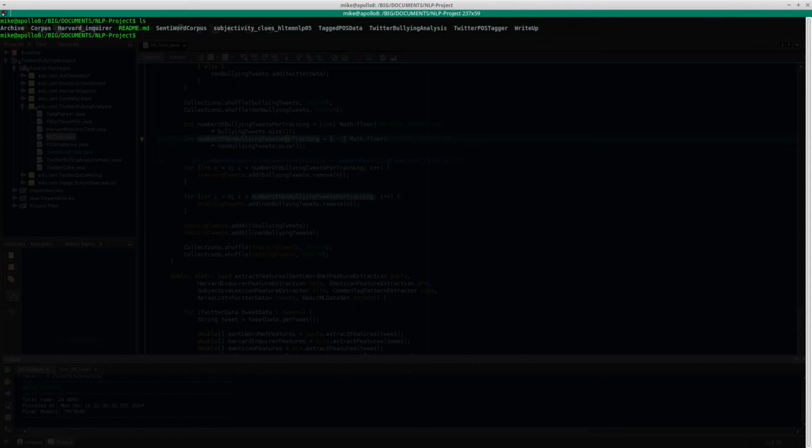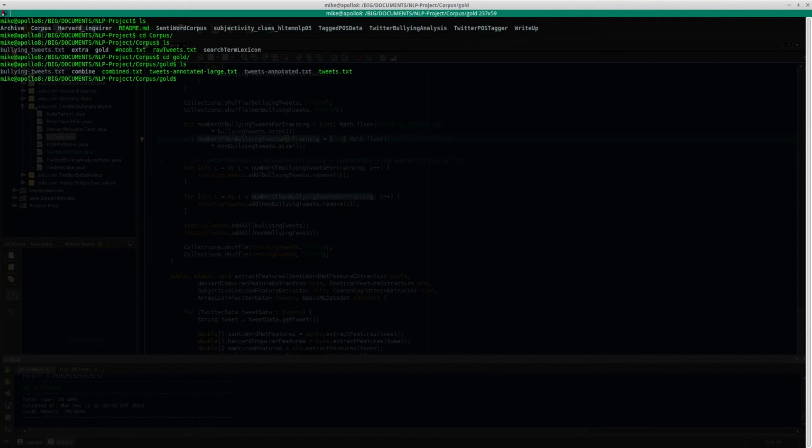Each one of these folders is a different feature. So tagged POS data, Twitter bullying analysis, and part of speech tagger, those are all ArkTweet features. Subjectivity is also ArkTweet. The SentiWordNet corpus is how we based our sentiment analyzer. Harvard Inquirer is to then improve that sentiment analyzer. And then we have our corpus, and I'm going to go ahead and show you what the corpus looks like.